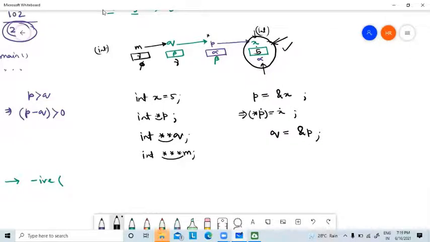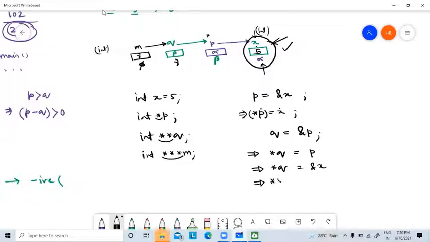To store the address of p into q, I will write it like this. If I take star on both sides, what will I get? I will get p. But what is our motto? Our motto is to access x. So now what is p? P is, we already know, ampersand x. So you have to again apply another star on both sides.